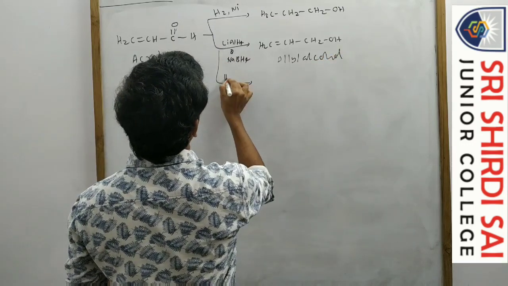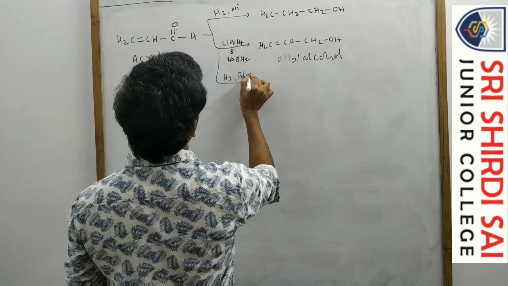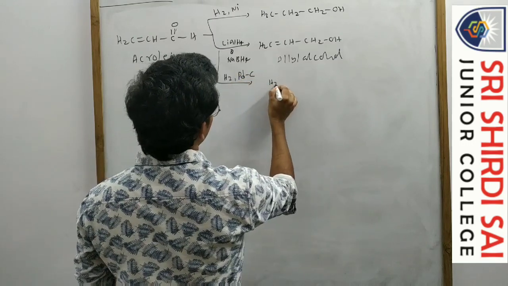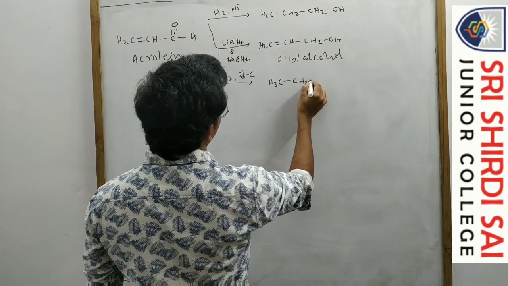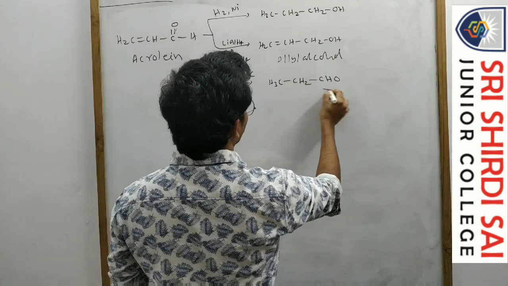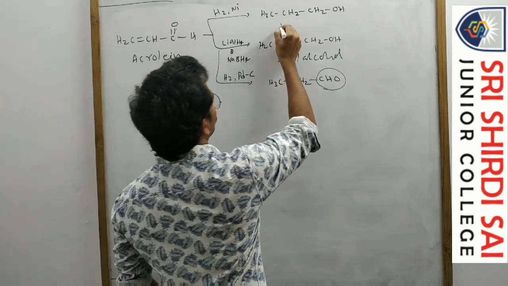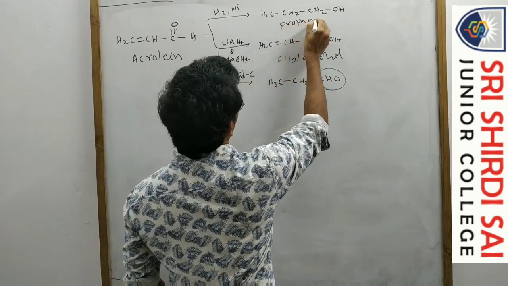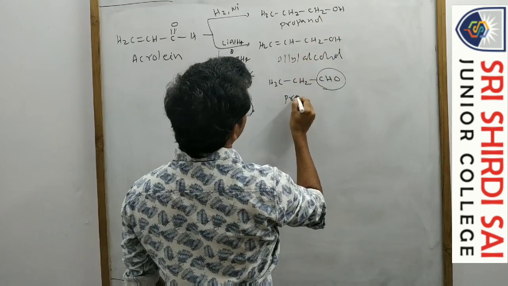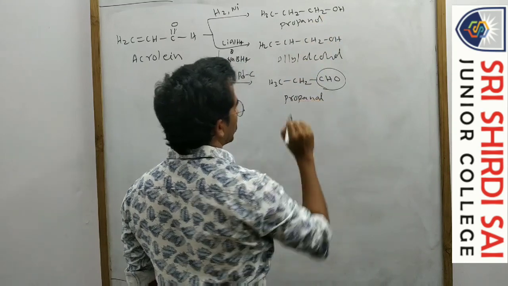Now another specific reagent, H2 with palladium on carbon, reduces only the double bond. The aldehyde remains unaffected, giving propanal.